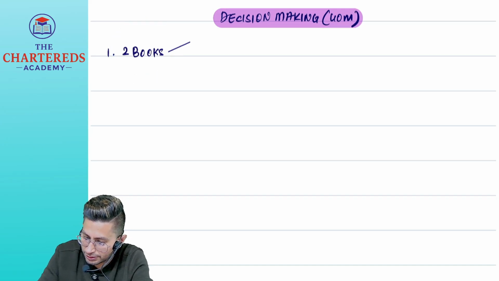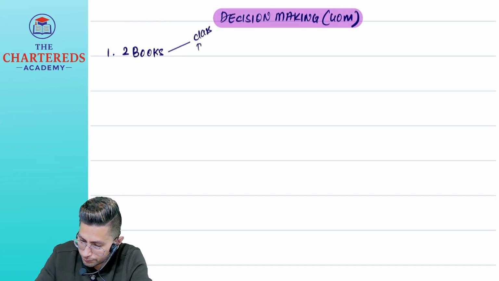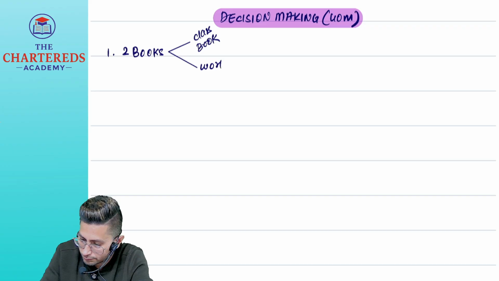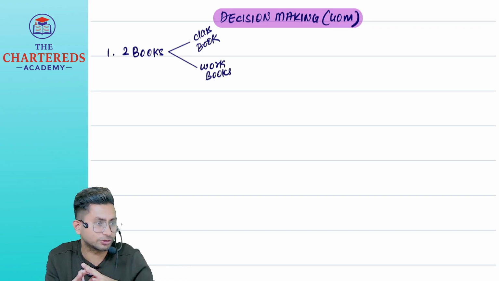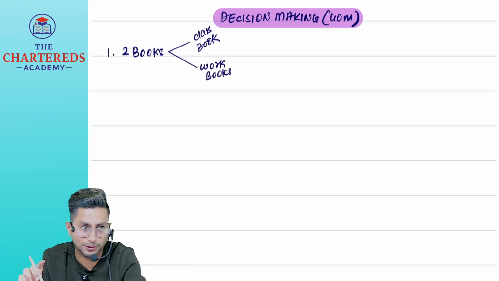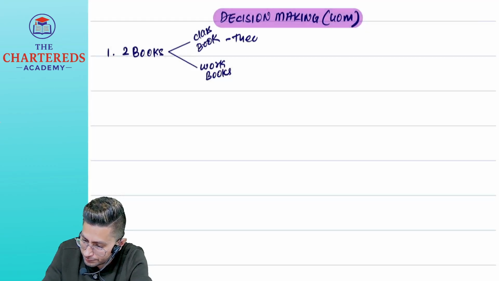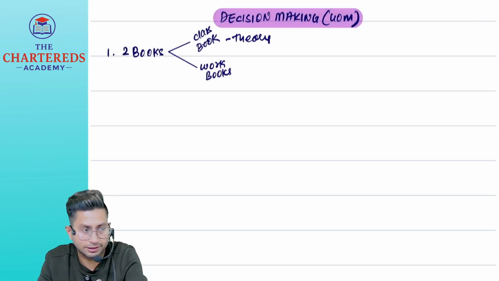One is a class book and the second one is workbook. So two materials will be given to you. Maybe they may print both the materials together or they may give you separate materials, but two books will be there in total. Class book will have pure theory, like theory relating to whatever chapters we have.